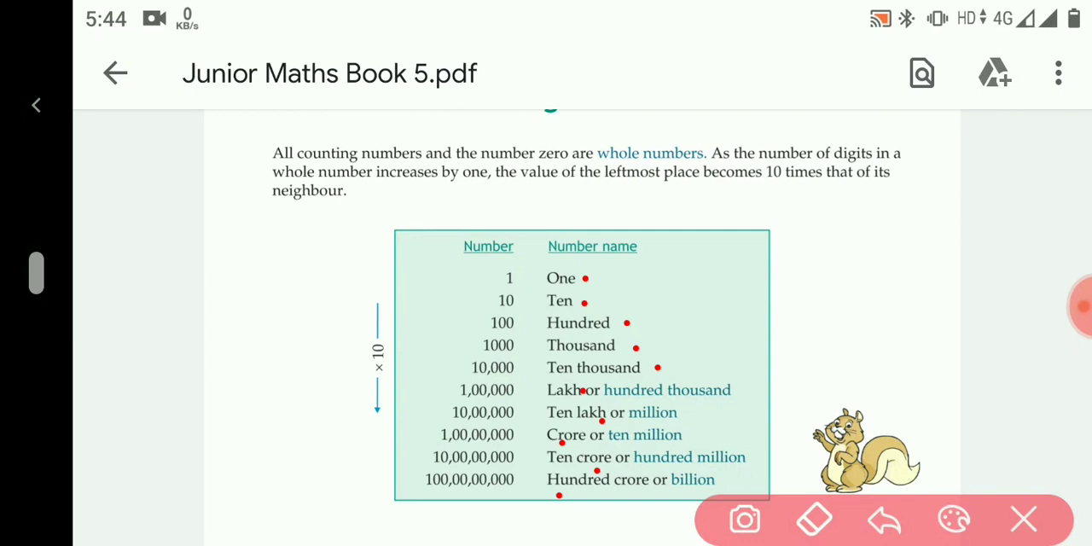In the international number system, the numbers start from ones, tens, hundred, then comes thousand, 10,000, 100,000, then comes million, 10 million, 100 million, then comes billion. As you can see here: 1, 10, 100, 1000, 10,000, 100,000, million, 10 million, 100 million and billion.